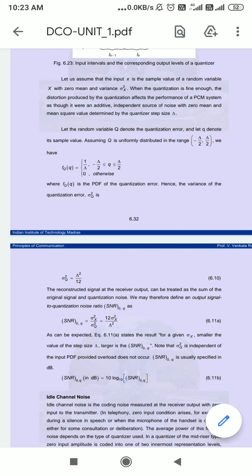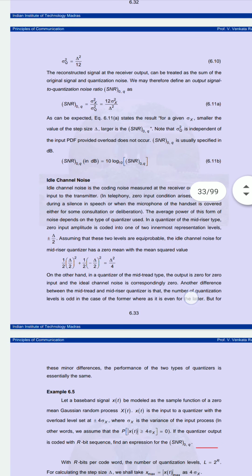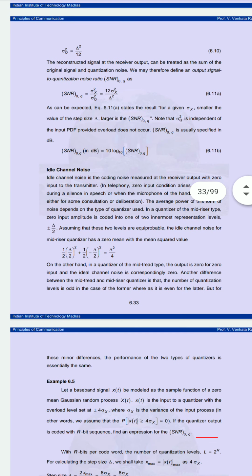So if we are supposed to calculate the signal to noise ratio in dB, you can calculate 10 log 10 SNR, because we are taking its dB value. Now we can see about the idle channel noise. It is the coding noise which we can measure at the receiver output with zero input to the transmitter. We are supposed to study about the idle channel noise.